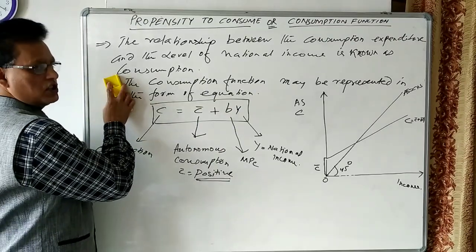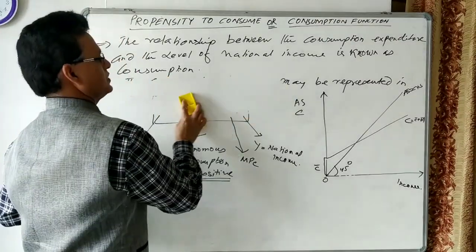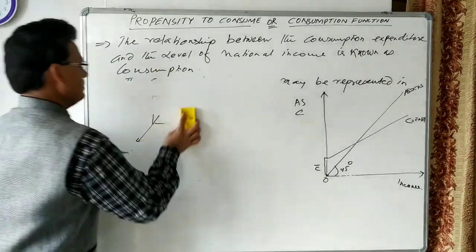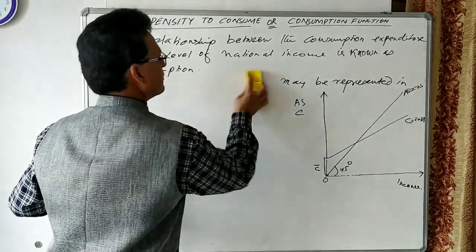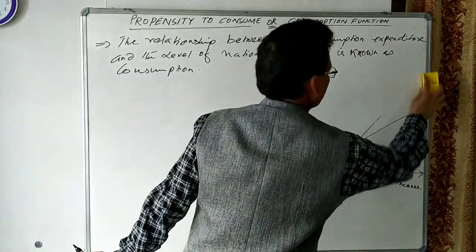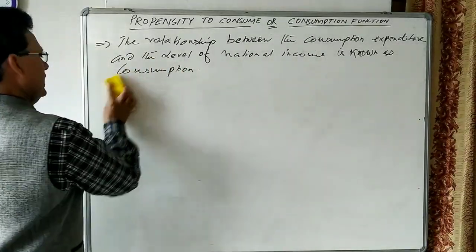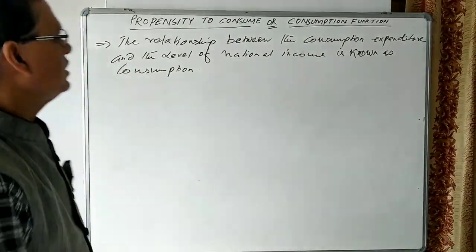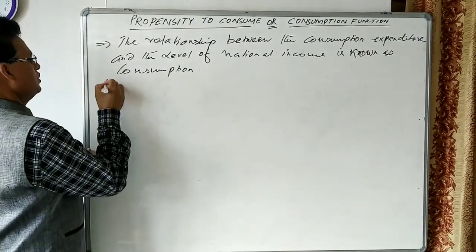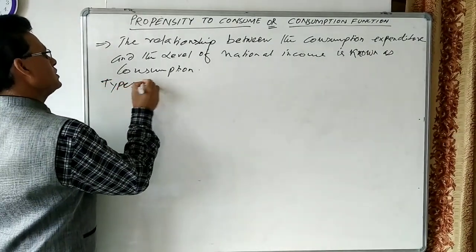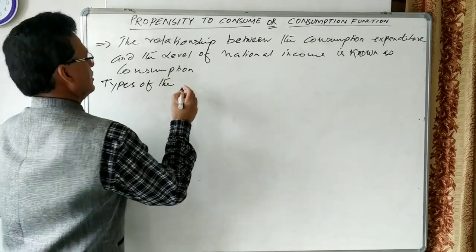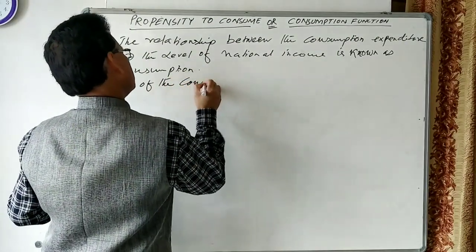There are two types of the consumption function. One is known as average propensity to consume, and the second one is known as marginal propensity to consume. So these are the types of the propensity to consume or consumption function.